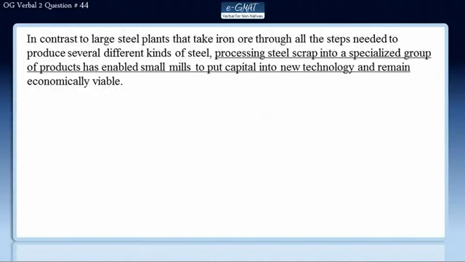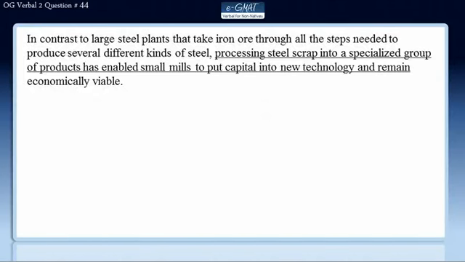Now in order to establish the contrast, this sentence uses the idiom "in contrast to X, Y." So here large steel plants stands as X, which is a noun phrase, and it has been contrasted with processing steel scrap that stands for Y, but this one is a verb-ing phrase. Now these two entities are neither grammatically parallel nor logically parallel. Large steel plants is contrasted with the action of the small mills.